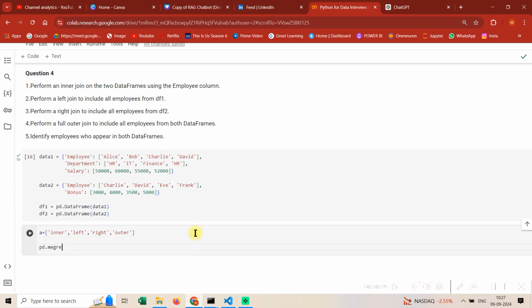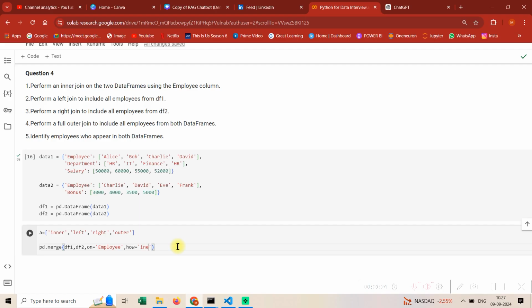Then what you need to do is pd.merge. See guys, this is the command that would be used to join both the data frames. So df1, df2. If you want to see df1 and df2, it's clear: this is employee, department, salary, and employee, bonus. Now you just have to remember two things. One is on, the column on which you wish to create a join, and the next is how you wish to create that join.